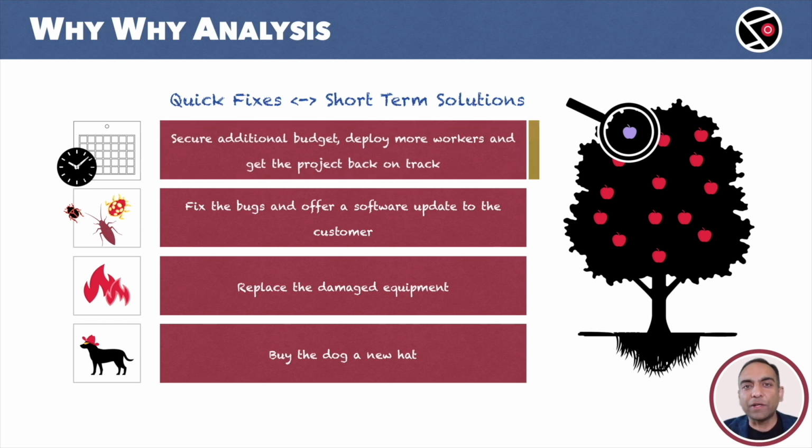Similarly, for this quick fix, we got the project back on the track, but without knowing the real reason behind the delay, we might end up with a similar situation once again. Another delay is most likely. The software bugs. We fixed the bugs, but we still don't know how these bugs escaped our quality control process. This will definitely happen again. The fire. We fixed the equipment, but what caused the fire? We still don't know that. The risk is still there. The fire might happen again some other day.